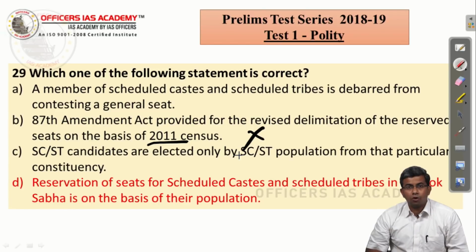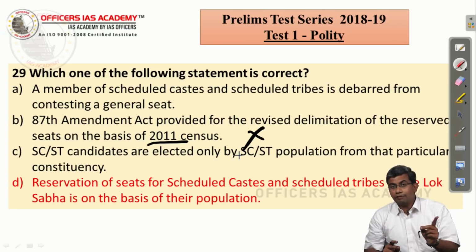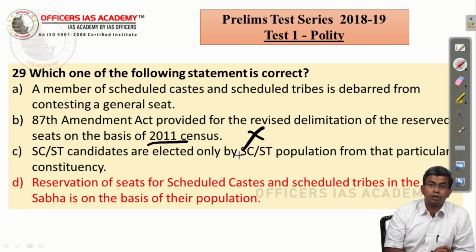SC/ST candidates are elected only by SC/ST population. So we have reserved constituencies, but we don't have a special electorate. We have a general electorate for all the constituencies. So the third statement is also wrong.